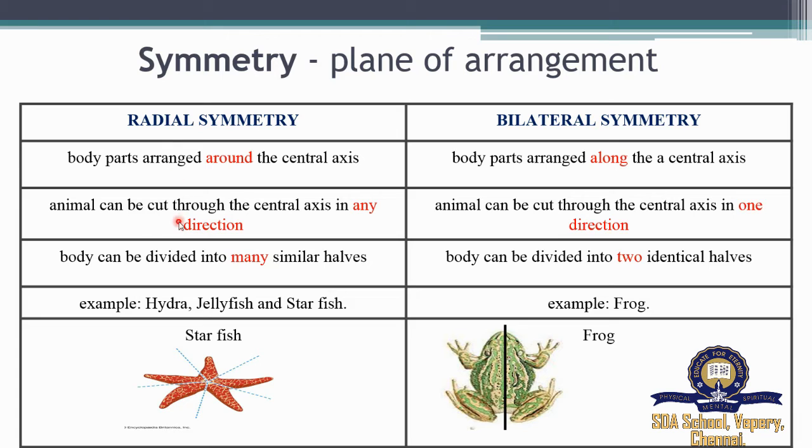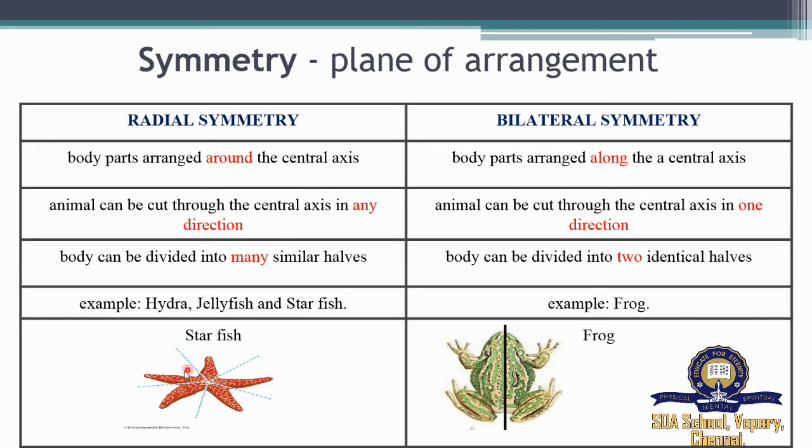Under radial symmetry, animals can be cut through the central axis in any direction, whereas under bilateral symmetry, animals can be cut through the central axis in one direction. Under radial symmetry, the body can be divided into many similar halves, whereas for bilateral symmetry, the body can be divided into two identical halves only. Examples of radial symmetry would be hydra, jellyfish, and starfish.